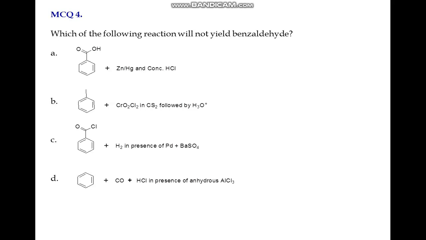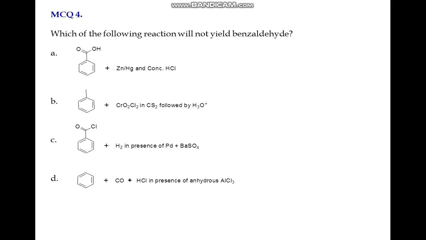The options are: A, reaction of benzoic acid with zinc mercury and concentrated HCl. Option B, reaction of toluene with chromyl chloride in presence of carbon disulfide followed by acid hydrolysis. Third, hydrogenation of benzyl chloride in presence of palladium and barium sulfate. And the last option, reaction of benzene with carbon monoxide and HCl in presence of anhydrous AlCl3.